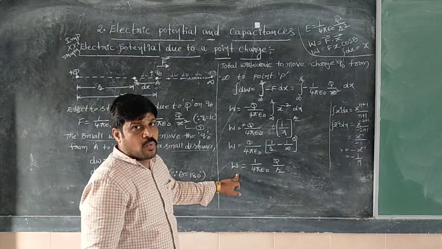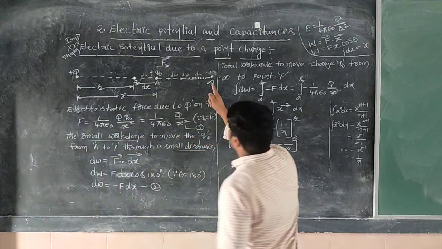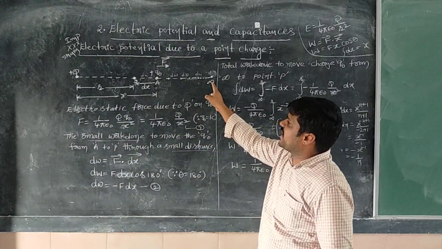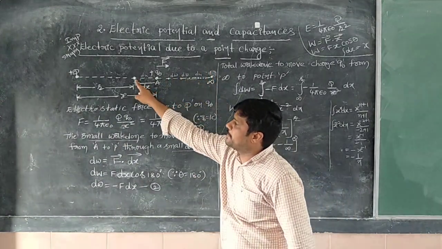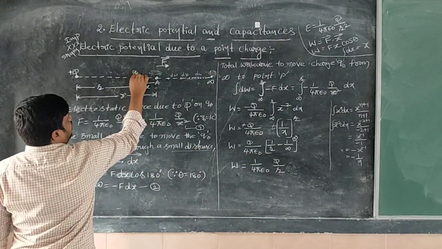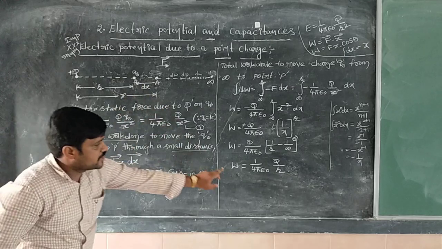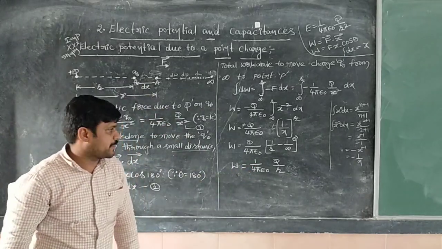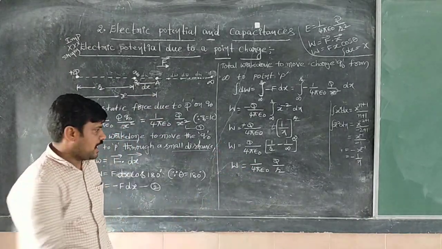Now this is the work done to bring the unit positive charge from infinity to point P. To bring the charge from infinity to point P, how much work must be done? That is nothing but 1 by 4 pi epsilon naught Q divided by r.